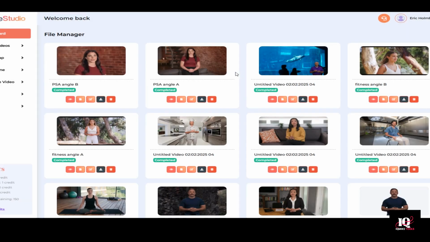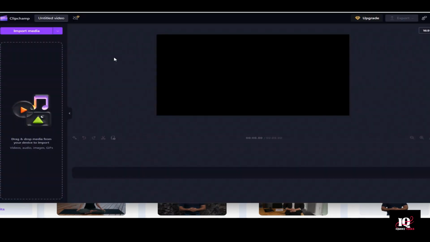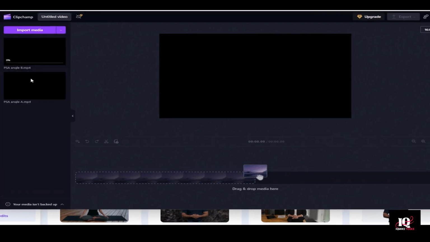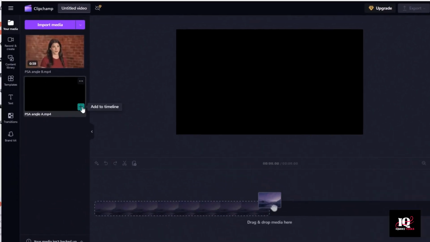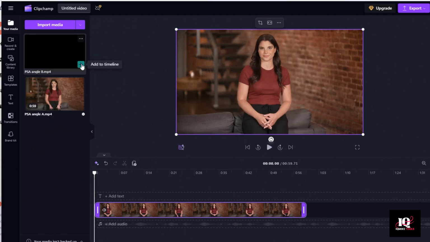Now we're going to go ahead and download both of those. I'm going to jump back to Clipchamp, click Create New Video, and again, Clipchamp is free. You can use any video editor. I'm going to drag and drop those two clips into the media bin. We'll add Angle A to the timeline, drag it back to the beginning, add Angle B on top of that,